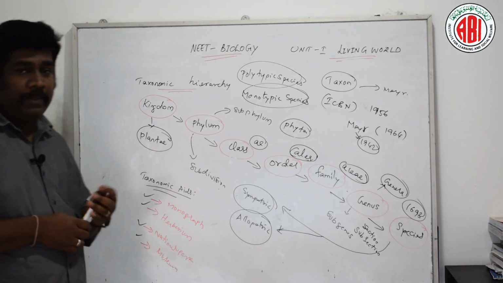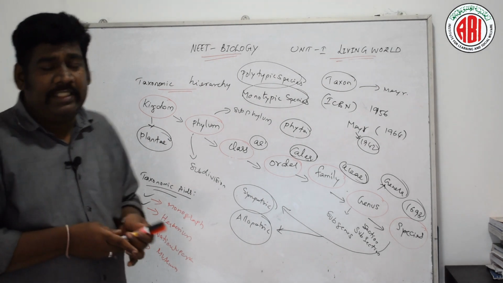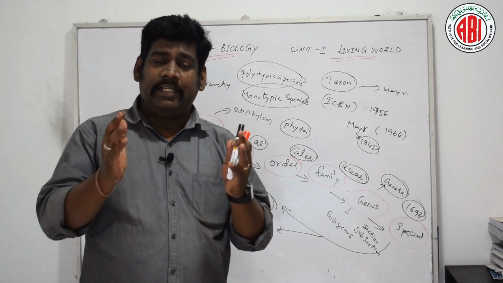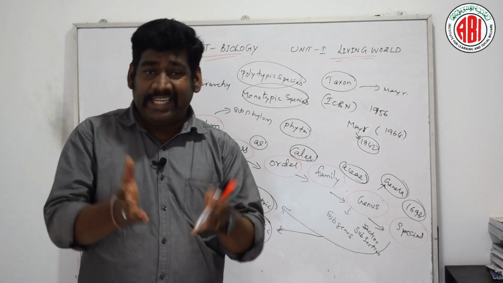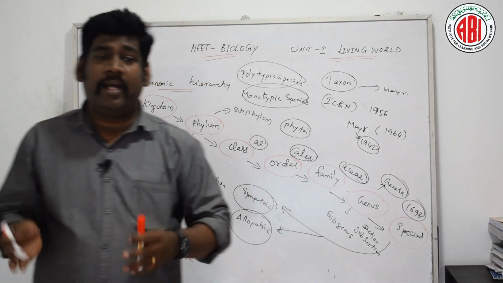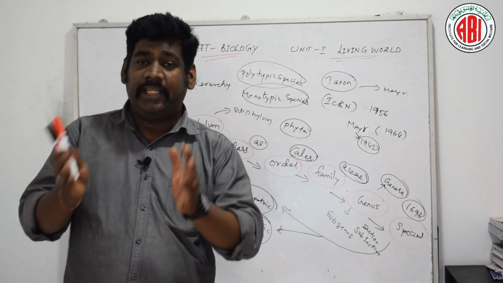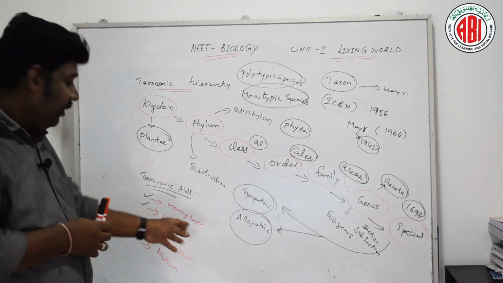Now let us see one by one. The first one is the monograph. A monograph is the collective, detailed information about the collected specimens, what genus or family or hierarchy they belong to, and this should be mentioned or published in a book. So that is about the monograph.